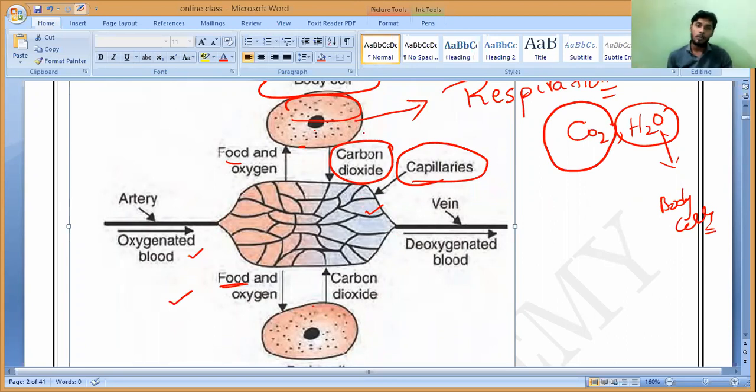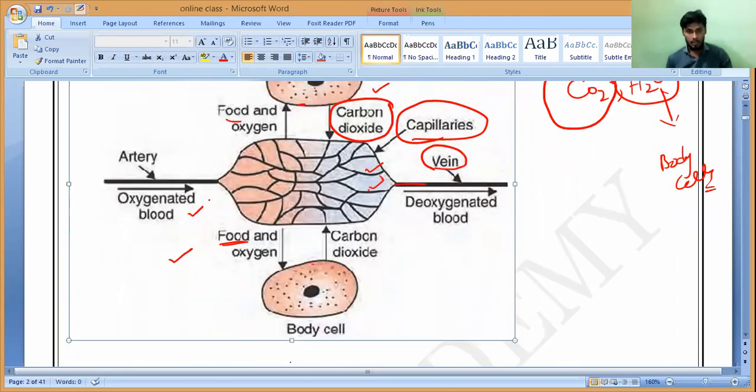Once the respiration process is carried out, the carbon dioxide is again absorbed by the capillaries and handed over to whom? Veins. Do you understand it? These veins again bring this deoxygenated blood to the heart. How they bring it and how it happens, let us discuss in detail. That is what you have to remember.